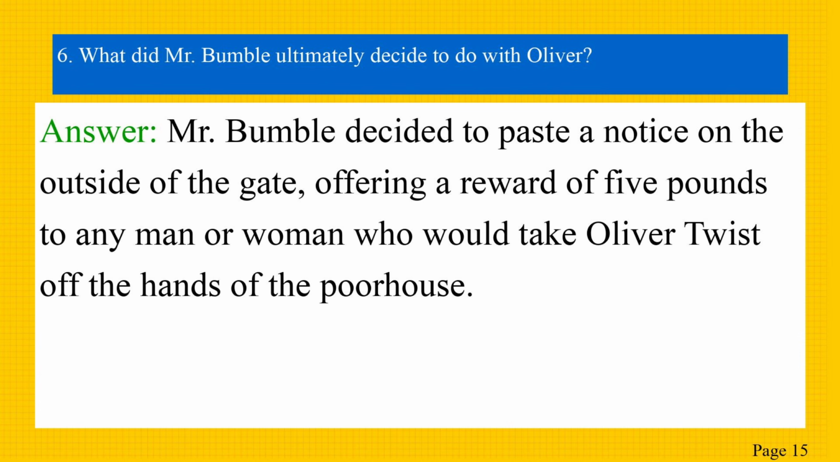Next question, what did Mr. Bumble ultimately decide to do with Oliver? The answer is, Mr. Bumble decided to paste a notice on the outside of the gate offering a reward of £5 to any man or woman who would take Oliver Twist off the hands of the poor house.